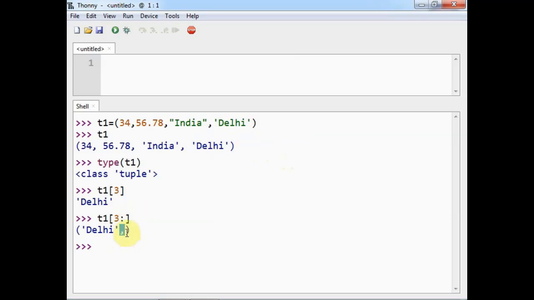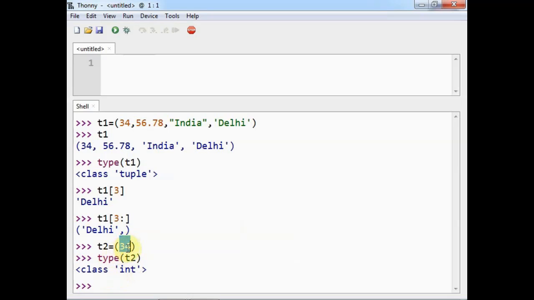so this will just display the comma here, because if I say t2 is equal to suppose any element inside parenthesis, then its type will be integer and not tuple, because when you specify a single element inside parenthesis, the parenthesis will be ignored and that element will be treated as that of its type.